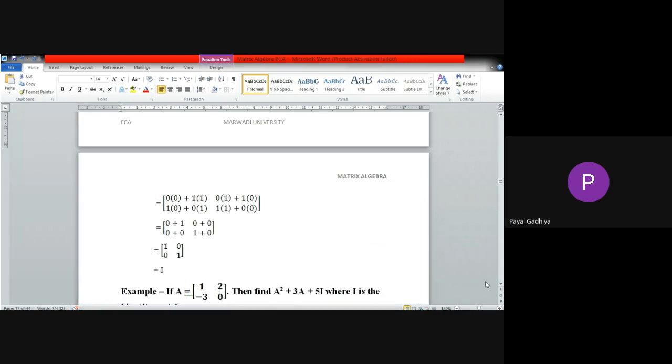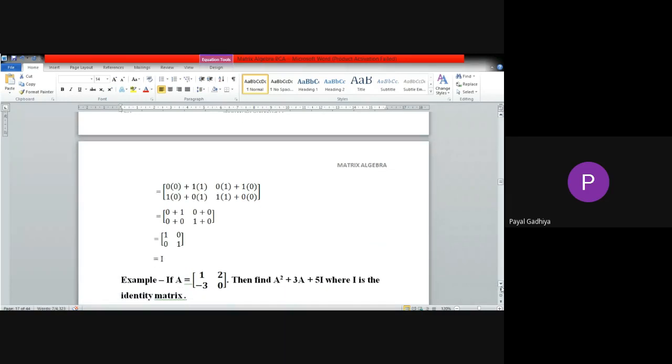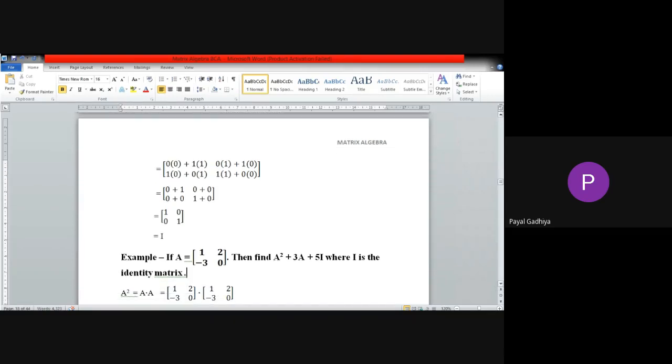Okay, now they have given you a matrix A and you have to find A square plus 3A plus 5I. That means you have to find out A square, then 3A and then 5I. First of all, find A square. What will be A square? Write in the chat box quickly. This matrix is of order 2 cross 2, so it will not take more time.